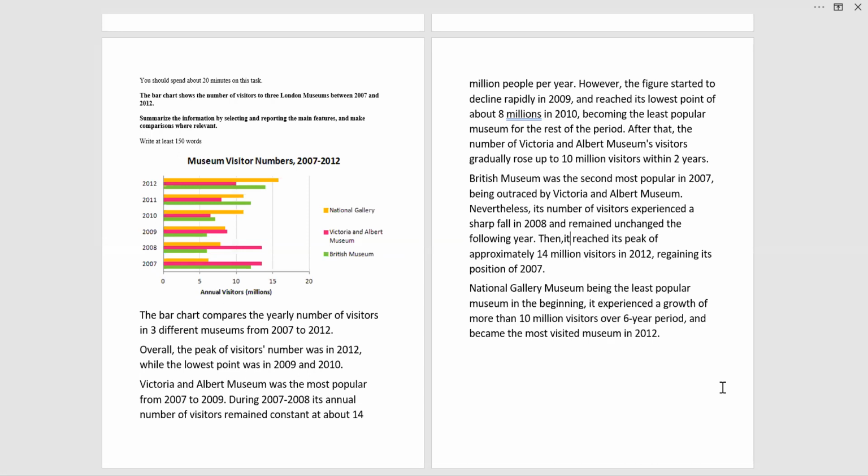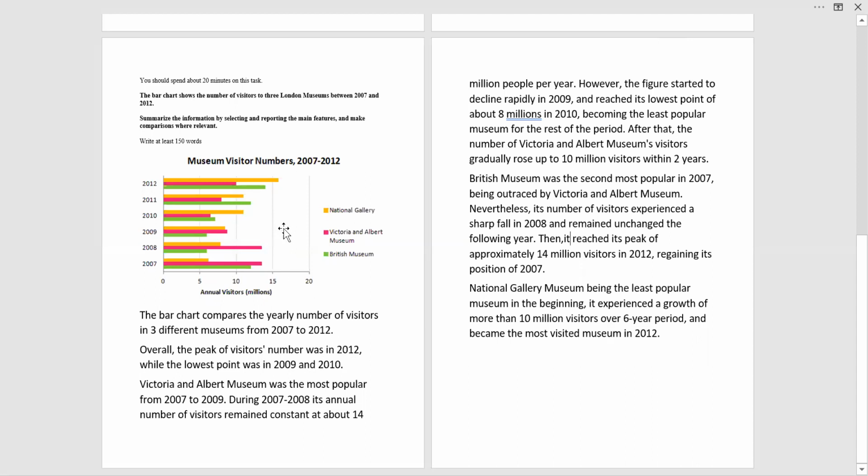Then overall, the peak of visitors number was in 2012. You see, for all of the museums, 2012 stands out as the maximum, while the lowest point was in 9 and 10. So go to 9 and 10, and you will see the lowest point for every museum on average is in both those years. So this becomes the overall for this sort of diagram, and we can even add one more sentence here. If we feel like we can take some more information as an overall, definitely you can write it up here as well.